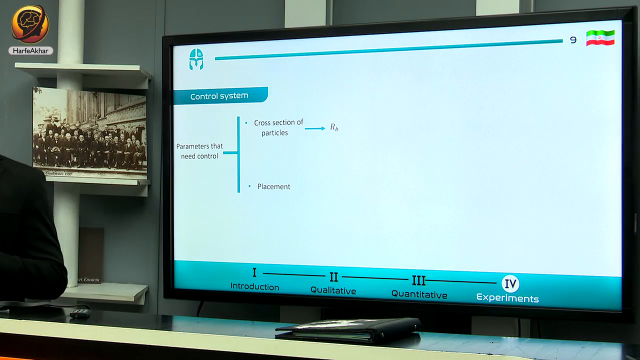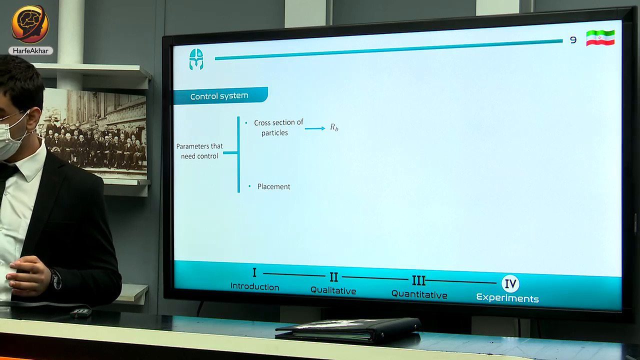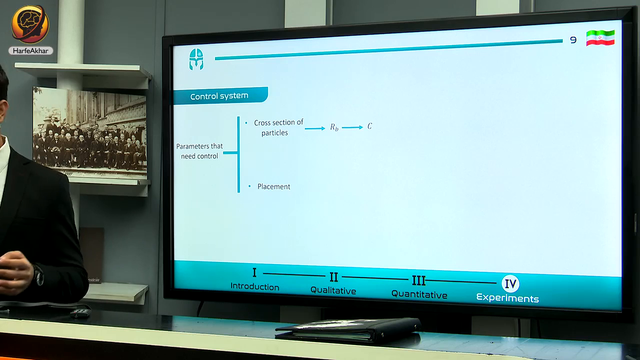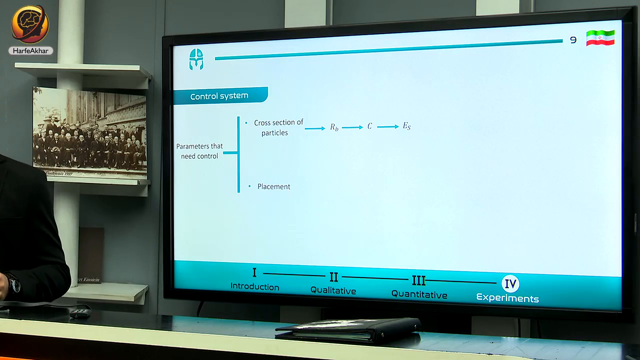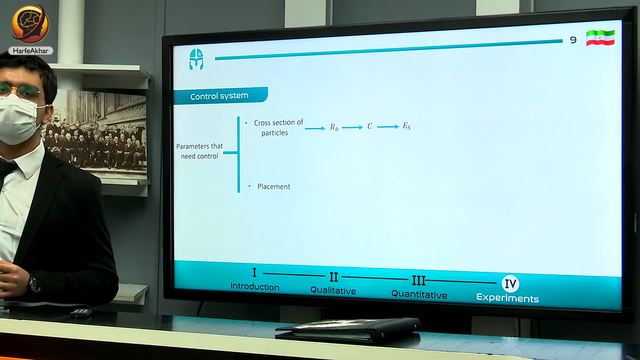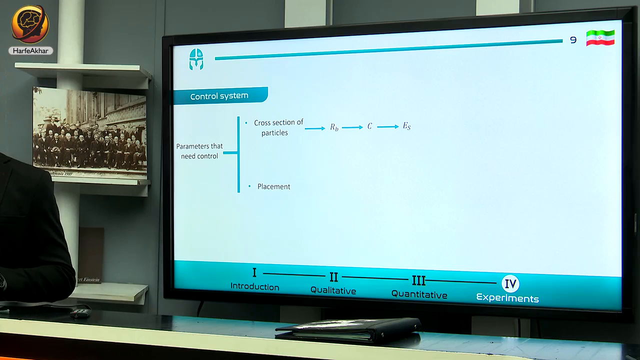Cross-section is so important because by changing the cross-section, the bead radius will change, and after that the geometry term will change, and the surface energy will change as well. And placement is so important because the thickness of the soap film in each place is not equal to each other.